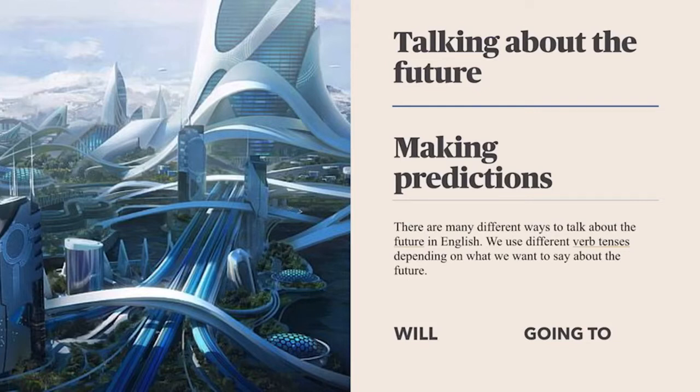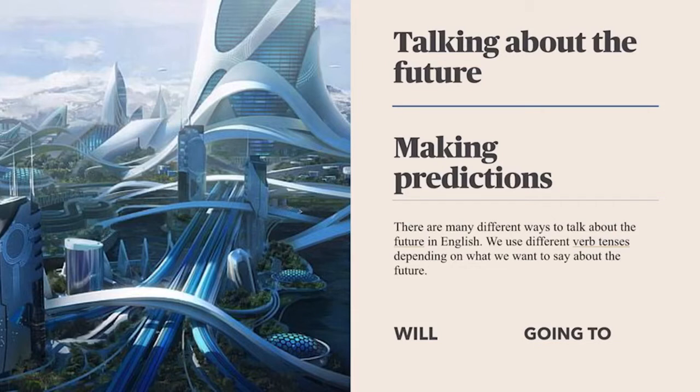The first one, which is future simple, and basically is the main topic today, will has different ways of usage. One of the most common is for promises, predictions, offers, and requests. The second one, which is be going to, is used mostly for predictions or plans as well. There is a slight difference between will and be going to for making predictions, which I'm going to explain in a moment.